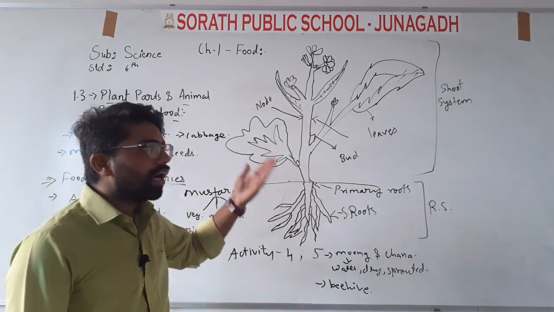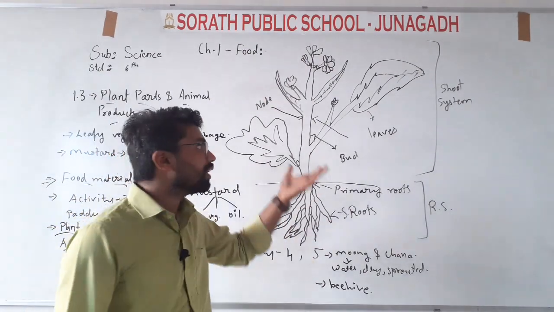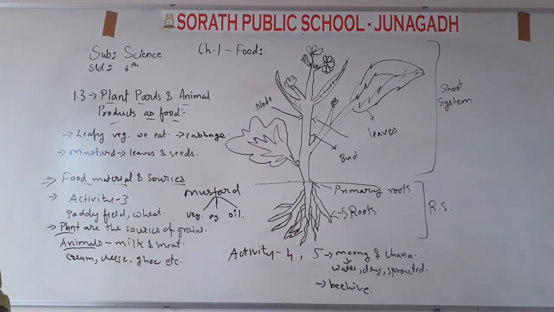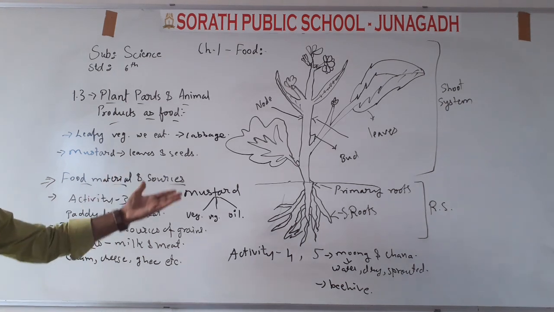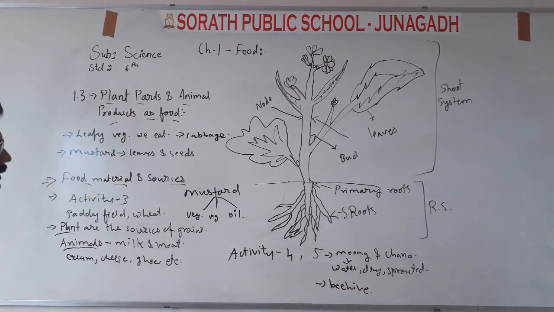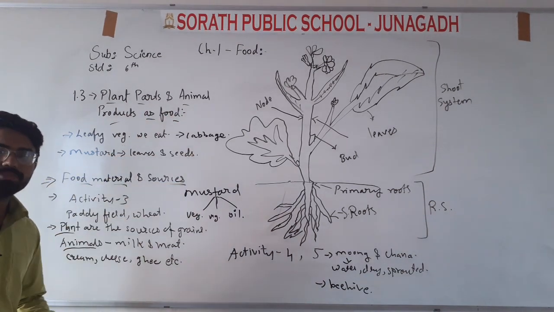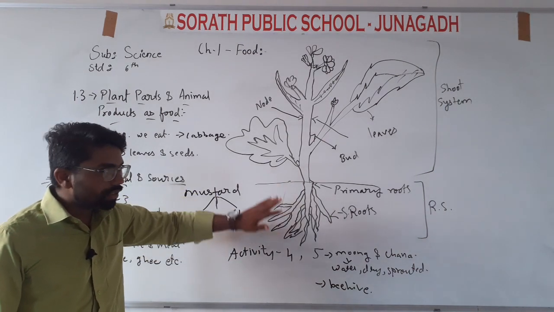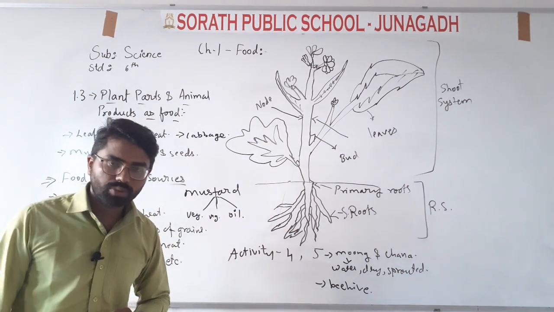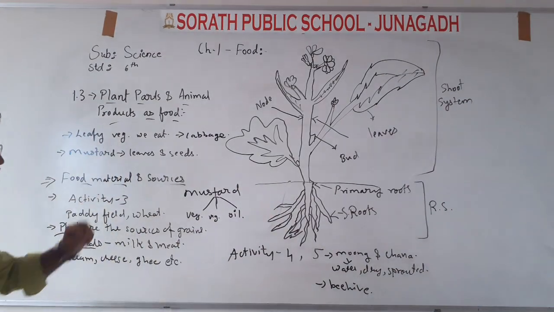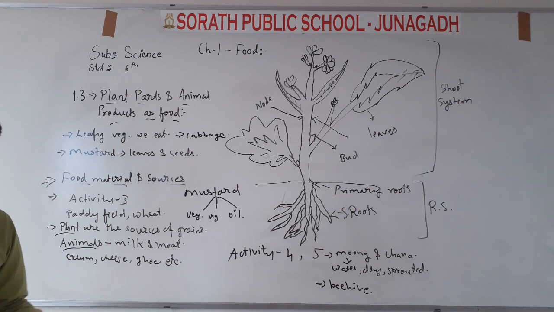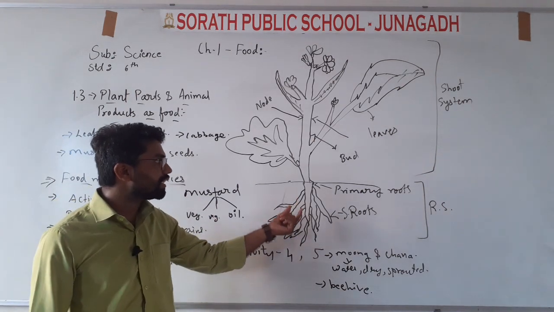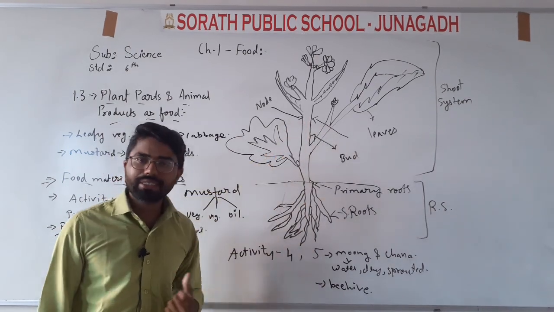Okay, and after that we will discuss the parts of the plants. I have given a figure here. You can see the figure here, yes or no? Yes, and you have to name the parts of the plants. So we will start from the base. This is our base, this is our land, and under the land there are roots. There are two types of roots present under the land. One is the primary root and one is the secondary root. Primary root means the root which is connected to the stem of a plant.